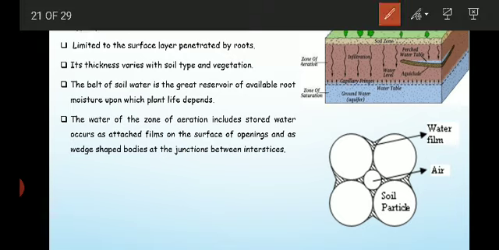Here you can see the four soil particles in the image.